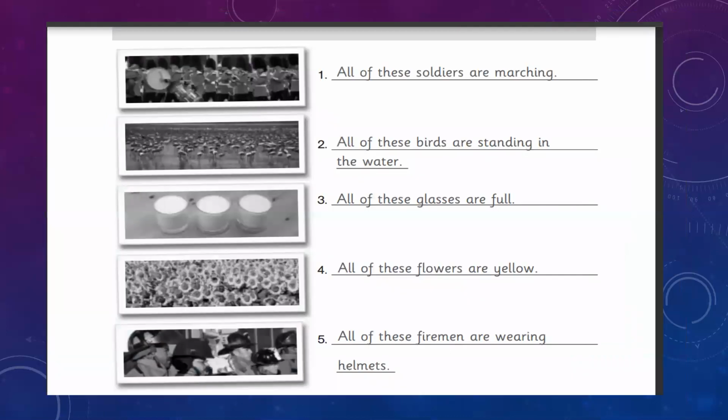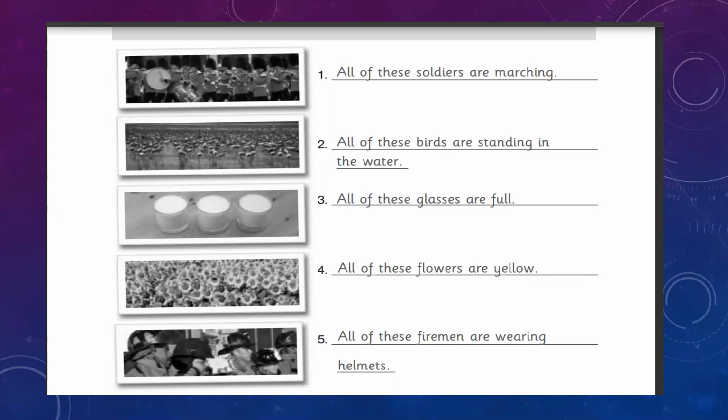Now come to the exercise. Here are a few pictures given and we have to make sentences using all of, describing what is common in all of the items given in the following pictures. You have to write sentences beginning with all of. For each sentence, use a noun from box A and a word or phrase from box B. Now, are you ready? Keep your pencils in your hand.